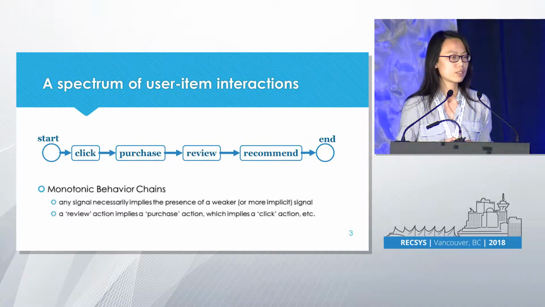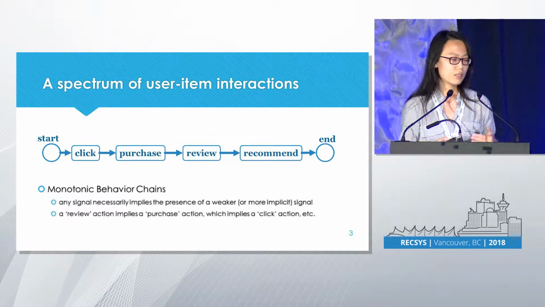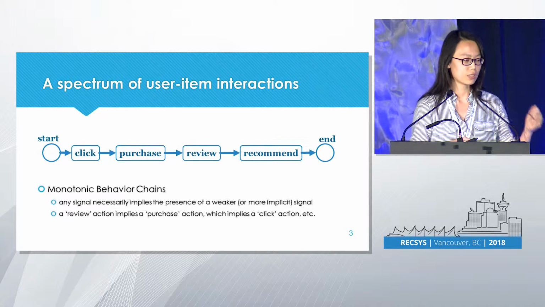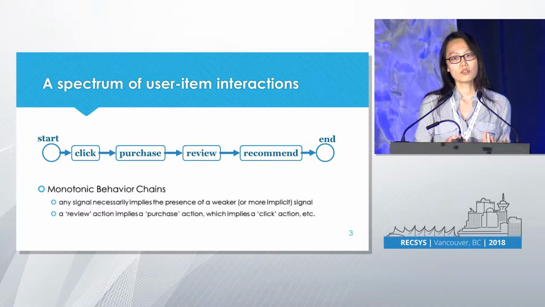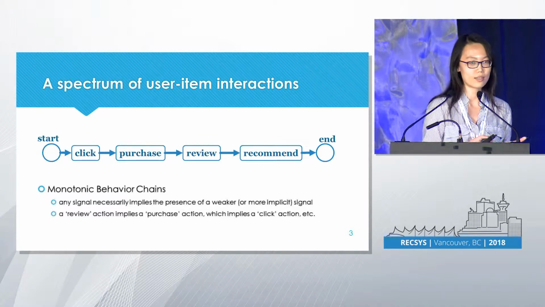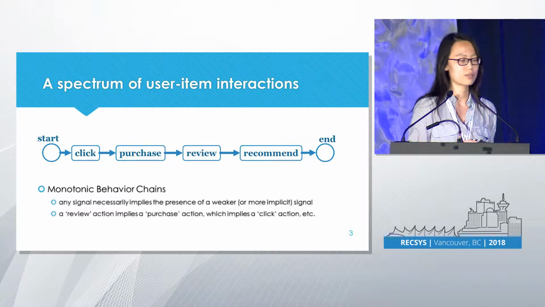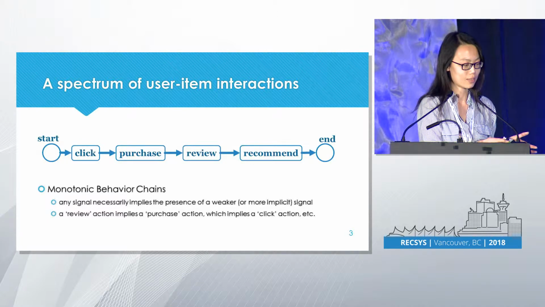Our view here is that in a lot of cases, users' different types of feedback can be aligned on a behavior chain. In this case, we see a user click, purchase, review, recommend. So this is a behavior chain. A very interesting property of this kind of behavior chain is the monotonic constraint. Any signal necessarily implies the presence of weaker or more implicit signals. For example, a review action implies a purchase action and implies a click action.